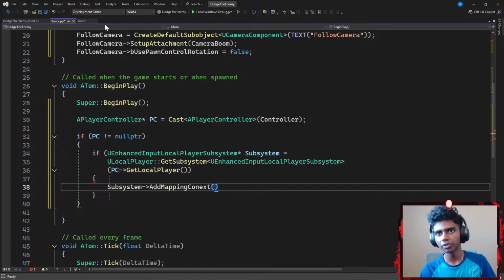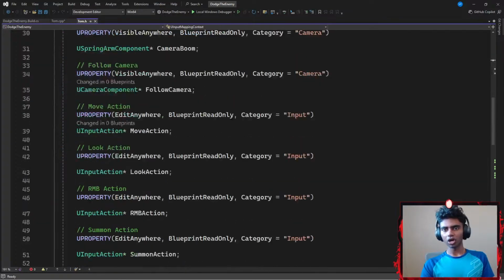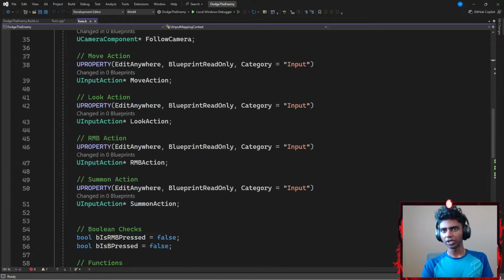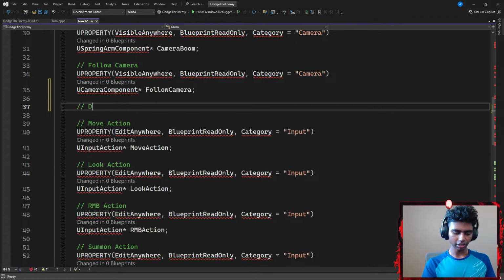The first is going to be, let's go to my header files, my input mapping context, which I don't think I created a UPROPERTY for. So I might create a UPROPERTY for it. I'm going to call it something like default mapping. Guys, ignore the red underlines, it's just my editor kind of tweaking.